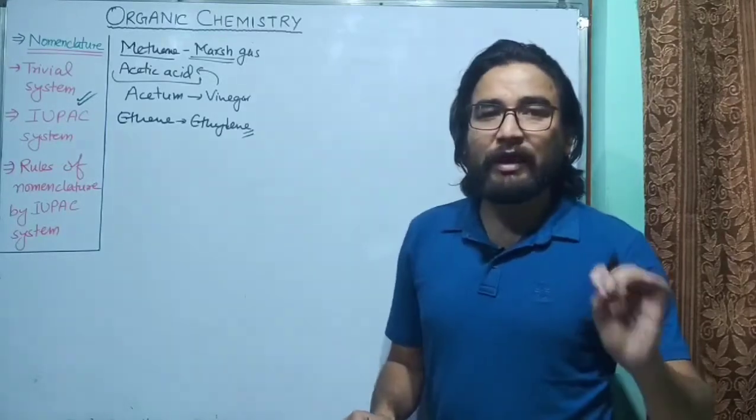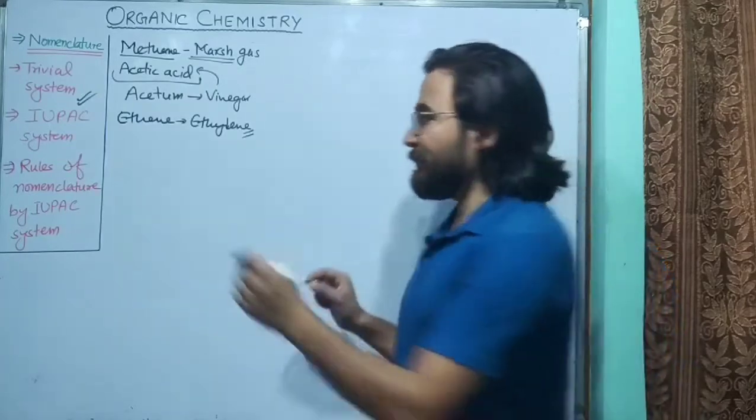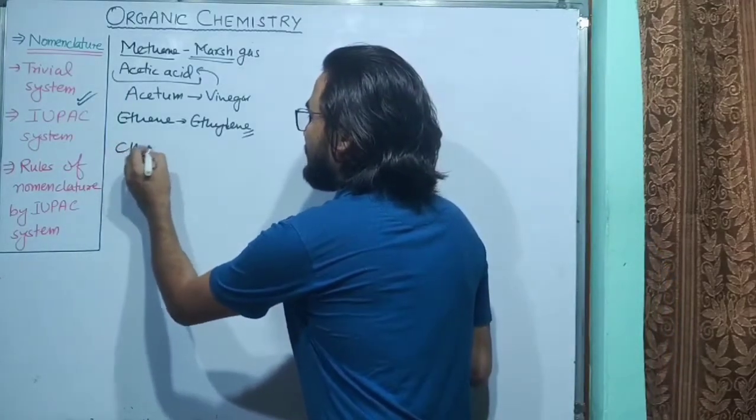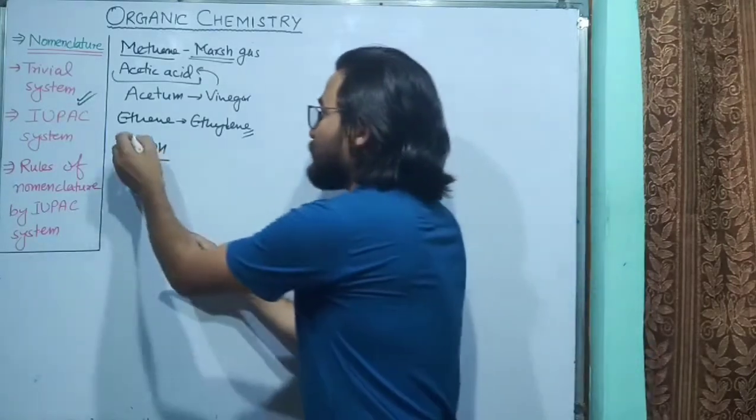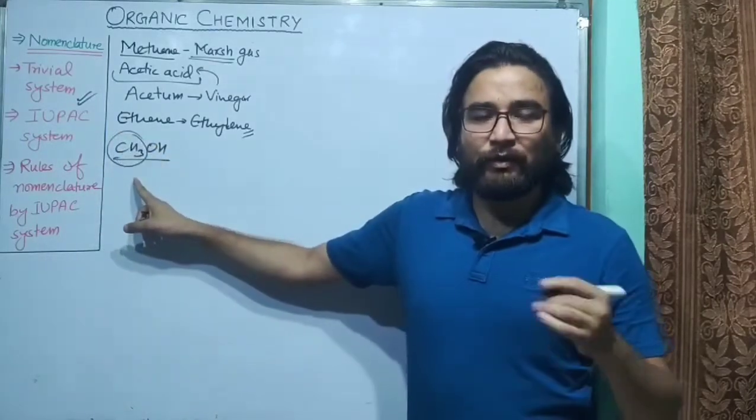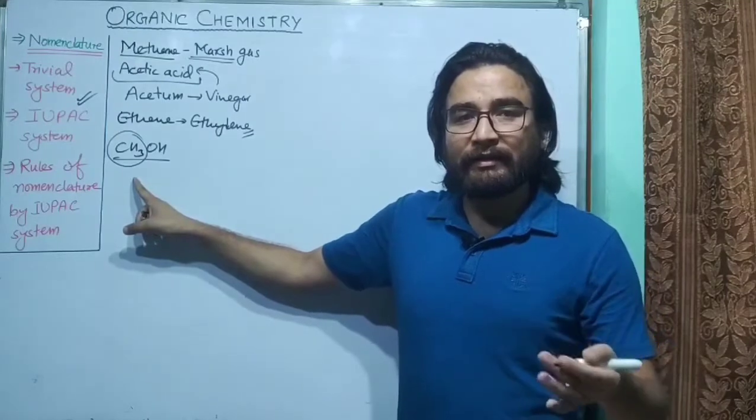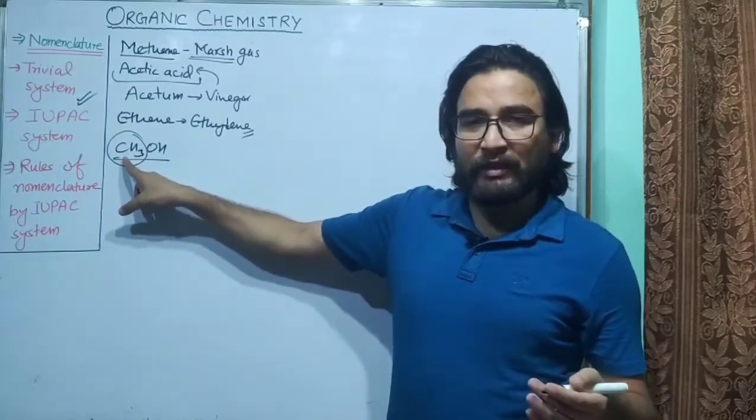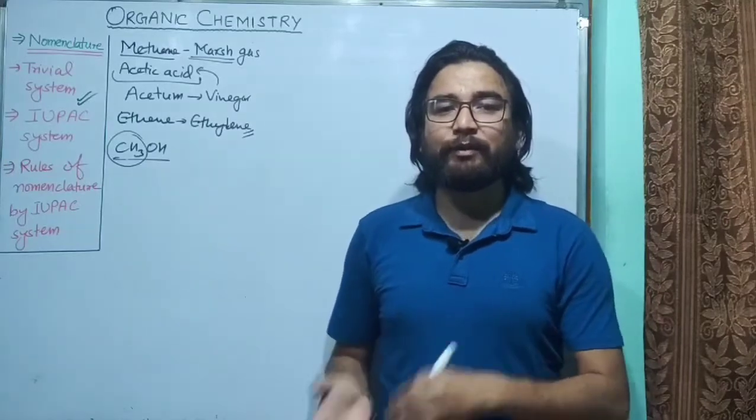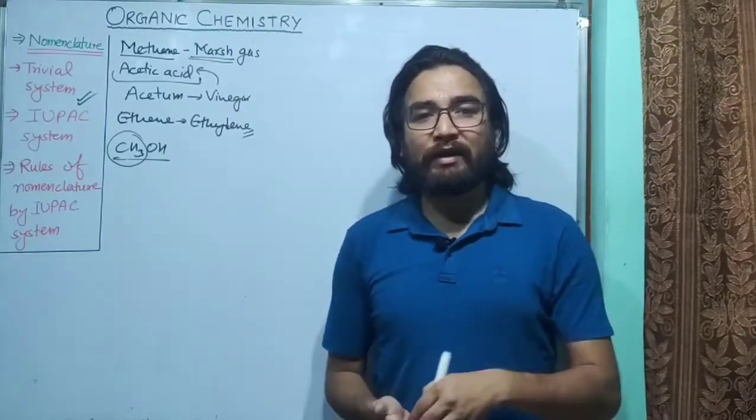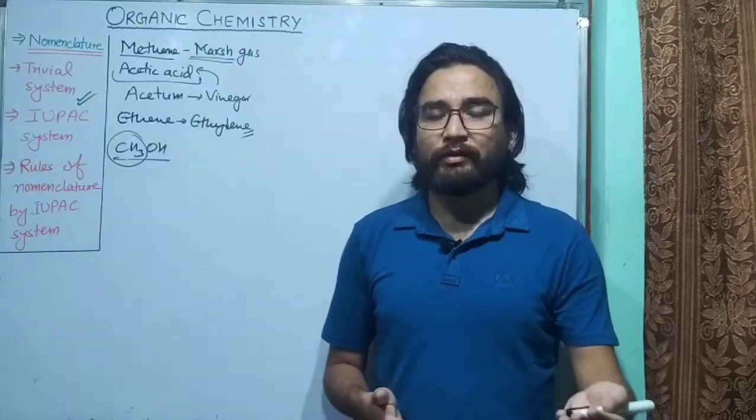Similarly, if we talk about alcohols, for example, if we write CH3OH, there is one carbon atom. This group is called the methyl group, as you know, one hydrogen less than the alkane. So it is called methyl alcohol. Similarly, if there is an ethyl group, it will be called ethyl alcohol, then propyl alcohol, butyl alcohol and so on.